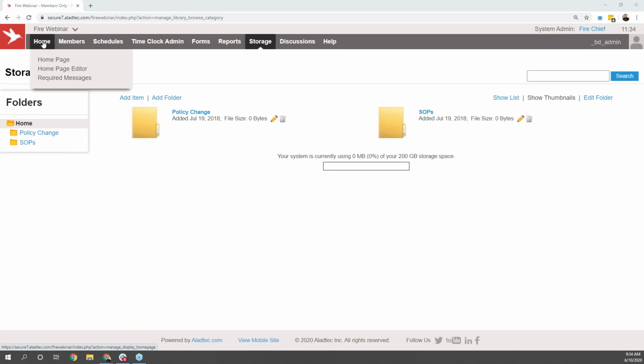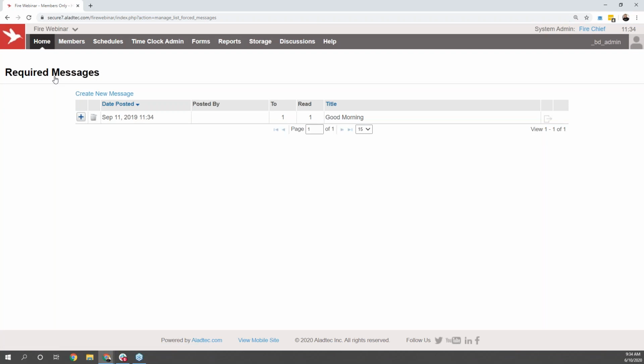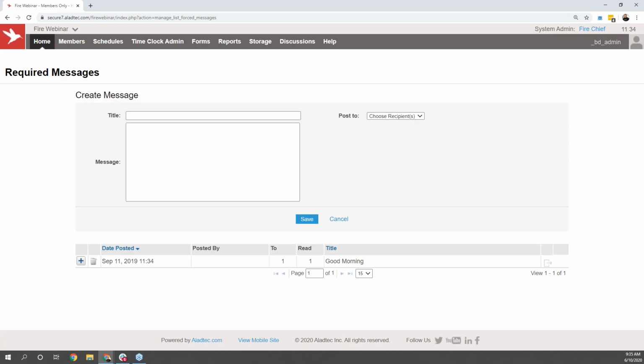Next feature that I wanted to make sure to touch on today was going to be our required messages section as well. Required messages here are going to be an option that's available within the system that's quite a bit different than the rest of the messaging options we discussed today, because it actually stays completely and totally internal to the system here. When I select the option to create new message, I can add in any information I need. So if there is a new SOP or you need somebody to stop by your office before they leave for the end of their shift, you can put in whatever you need for the title and add in any message or information you need below that.